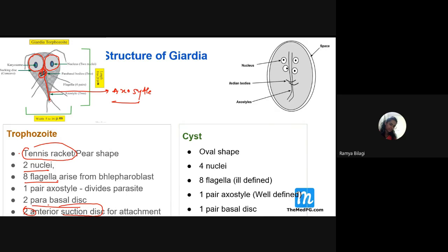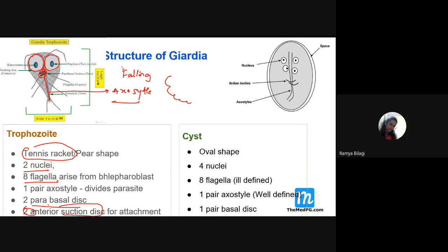Now, very important is that this trophozoite is the feeding form and it is motile. Then, what is the nature of motility? How do you describe its nature of motility? It is falling leaf. Just imagine from the tree, if the leaf is falling, how does it fall? It will just scroll down like this, right? The similar type of motility this particular trophozoite will be showing.